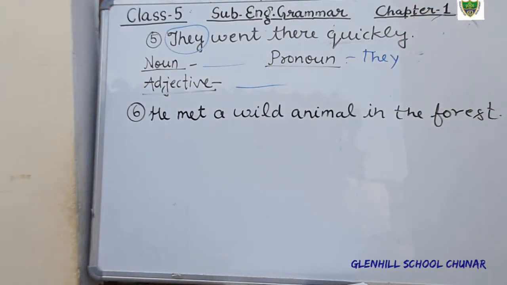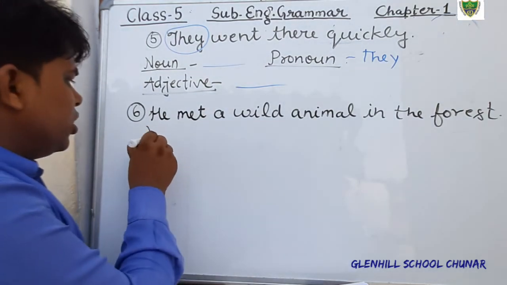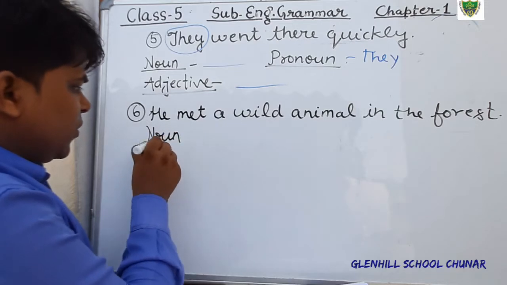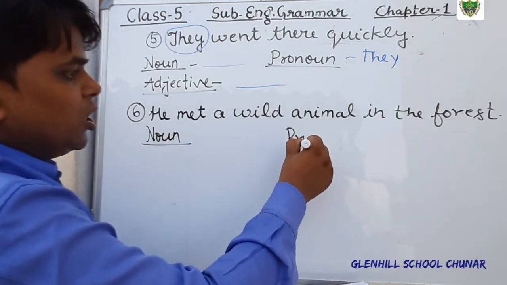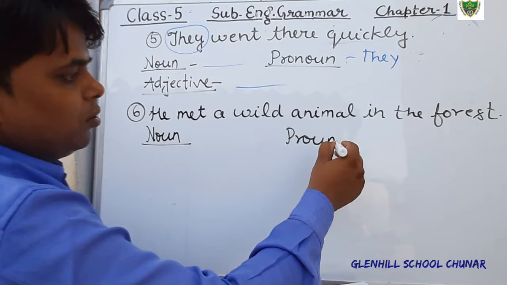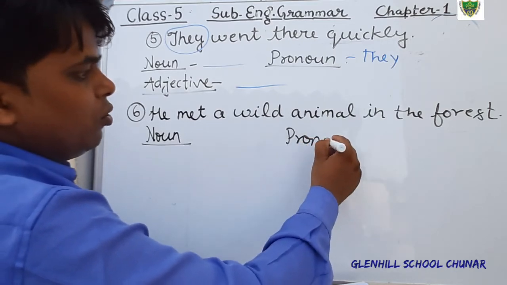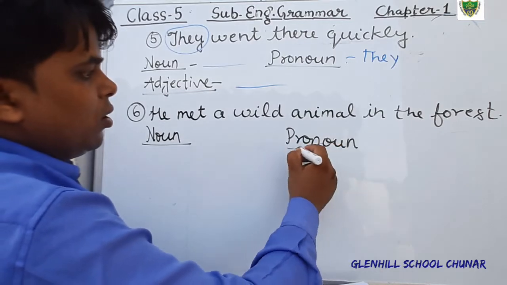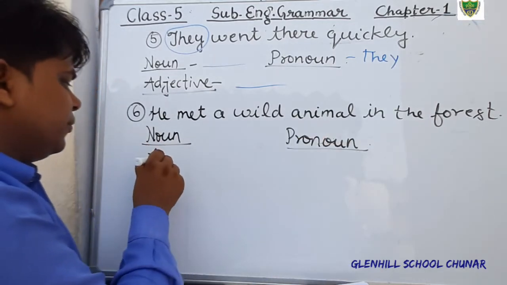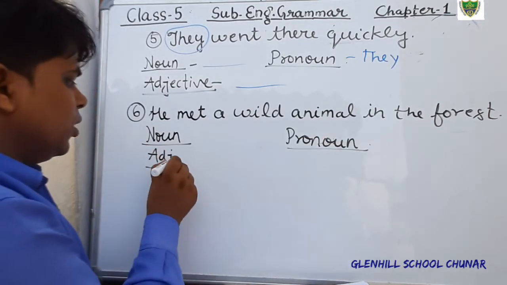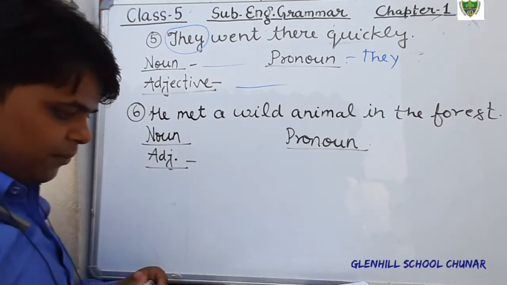Just see. Okay, just tell what is noun in this sentence, what is pronoun in this sentence, and what is adjective. Okay, you have to tell.